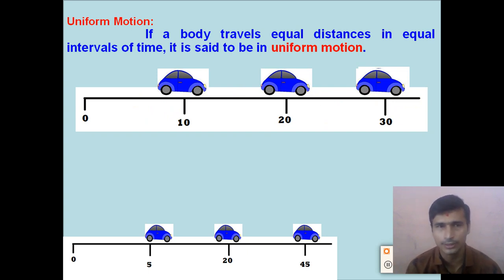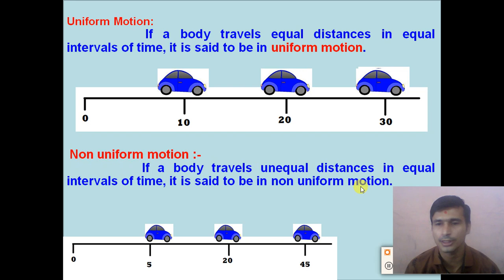So clear, dear students? So if an object covers an equal distance in an equal interval of time, the motion is said to be a uniform motion, right? So instead of this, if a body travels unequal distance in an equal interval of time, the motion is said to be a non-uniform motion.